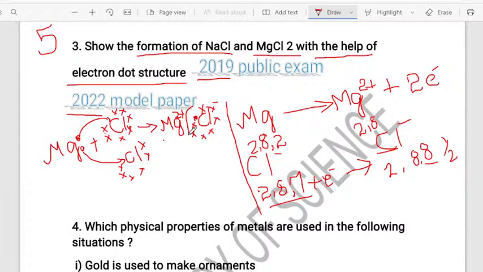How many chlorine atoms are there? There are totally 2 chlorine atoms in magnesium chloride. So you will put the whole bracket and write 2 here. Most of you will write the 2 inside the bracket in the examination. It is wrong. You always have to write the 2 outside the bracket, not inside. Understand? So Mg, by transferring 2 electrons, obtained Mg2+, which is the cation. Cl, by gaining electrons, becomes Cl minus. So you put the whole bracket and write 2. This is how you write the electron dot structure of magnesium chloride in the examination to get full marks. Understand? Very important, dear students.